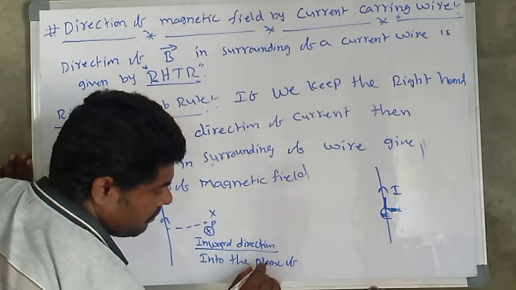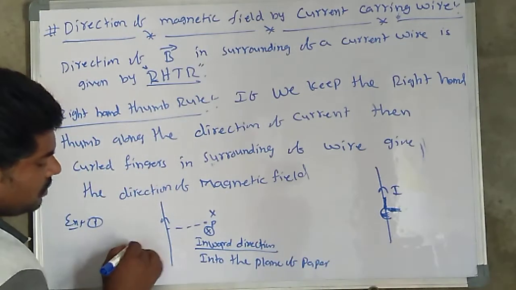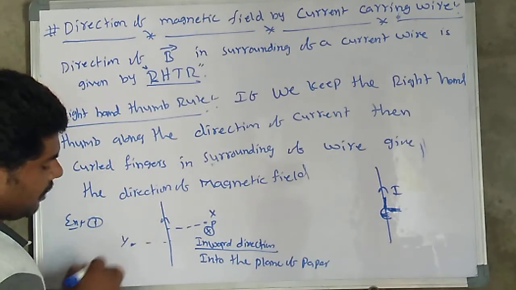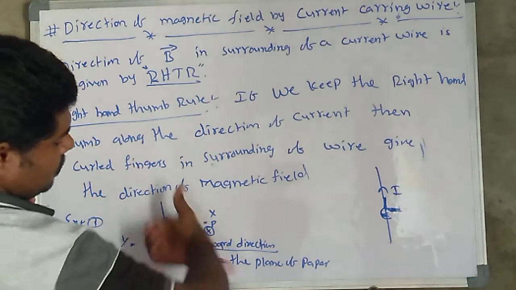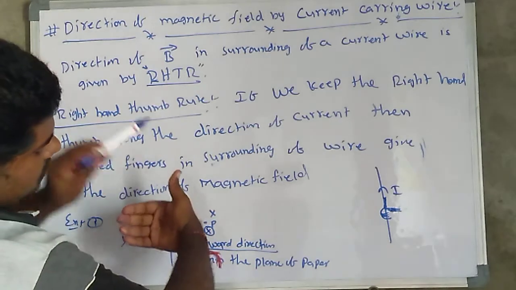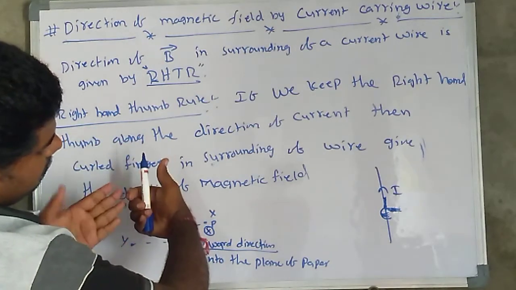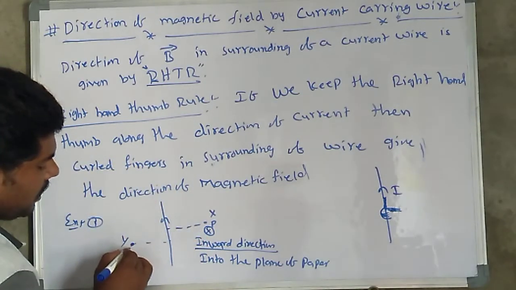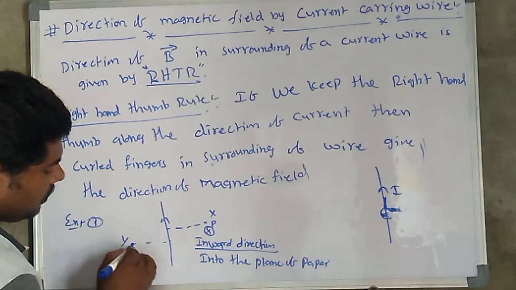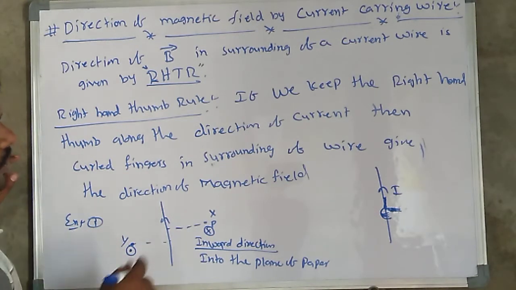Let us consider this left side point Y. Here the curl of my fingers is coming outside, out. So in this area the magnetic field is outward, denoted by a dot in the diagram. A cross is for into the paper.